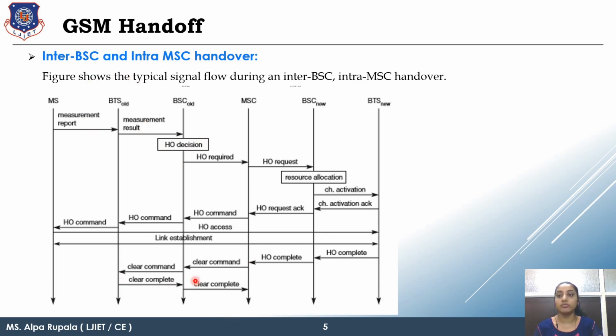So the second type of handover is what? Soft handover or soft handoff. And GSM is using soft handoff. Why are we using soft handoff? Because the call drop is lesser in soft handoff. So this was all about the GSM handoff or handover.